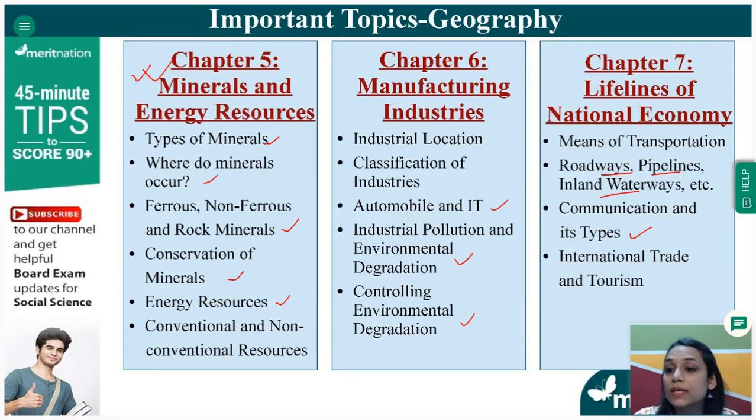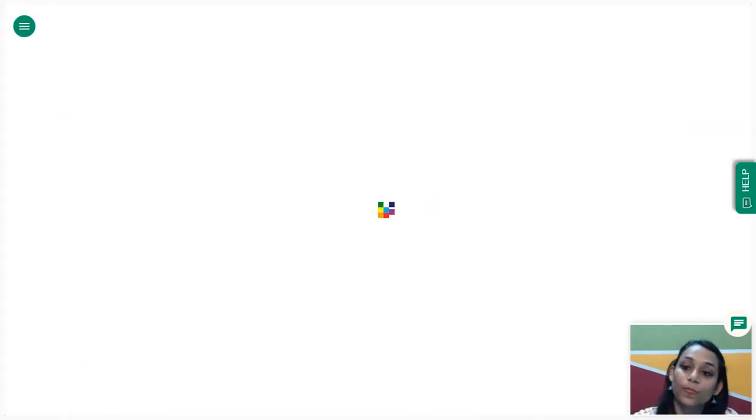That is through phones, emails, social media, etc. International trade and tourism is also very important, because that also contributes to the growth of our national economy. So how international trade and tourism will affect our economy, such questions can come in your exams.